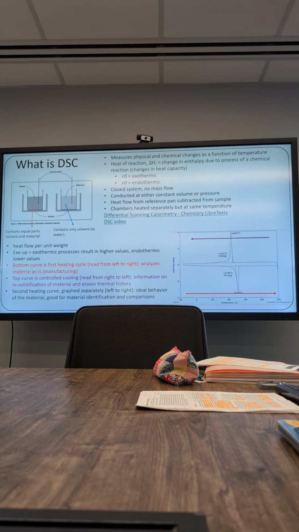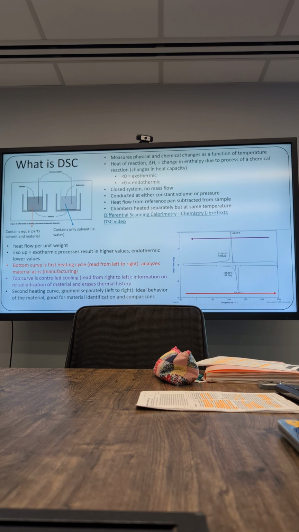What is DSC? I'm sure someone who actually uses it, I think you use DSC in your research, so you may be able to fill in. I did DSC work in the past, mainly TGA, but the same concept. It measures physical and chemical changes as a function of temperature. You have the heat of reaction, or your delta H, the change in enthalpy due to the process of a chemical reaction. So less than 0 is exothermic, greater than 0 is endothermic.